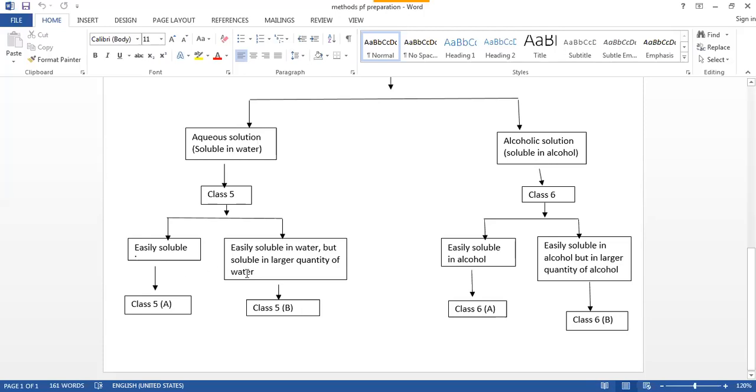Here there is a second part, that is 5B: the drug substances which require a more amount of water for their complete dissolution, so that they can completely dissolve in the water. So here a homogeneous mixture must form in a large amount of water. Large amount means you have to add 99 ml of water. So one part of drug substance and 99 parts of water you have to add there. The homogeneous mixture should be formed and then you can calculate the drug power. Here the drug power will be 1/100.